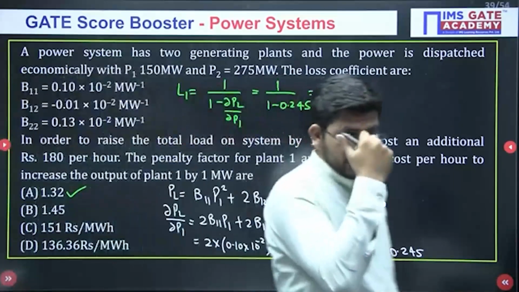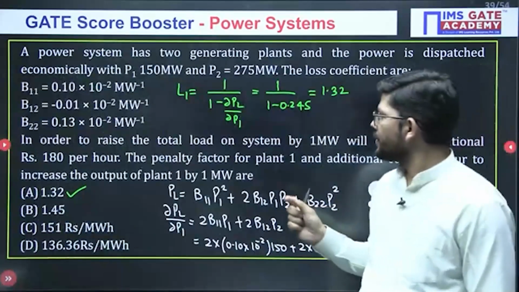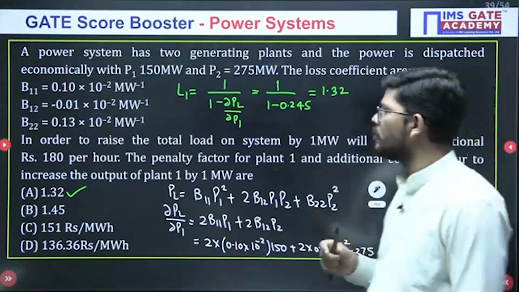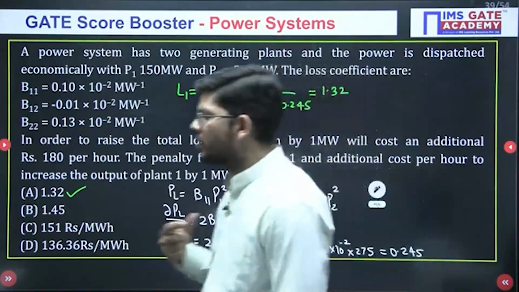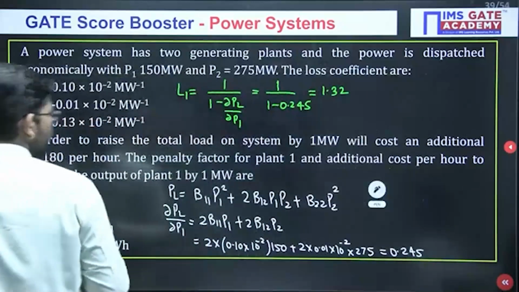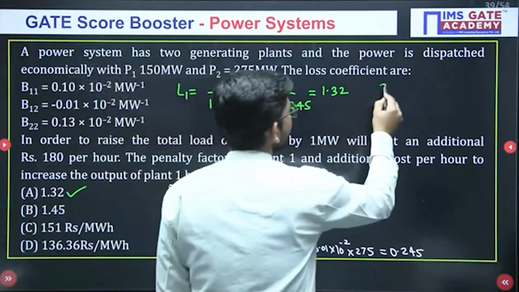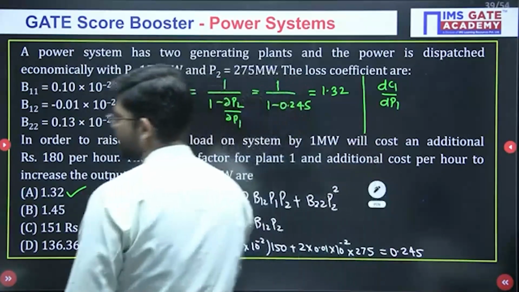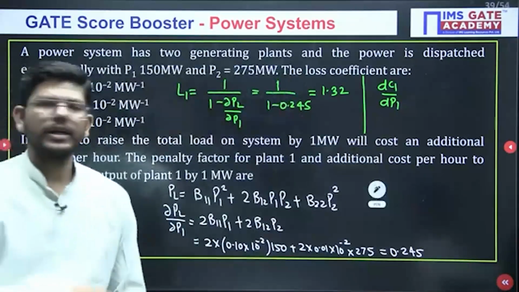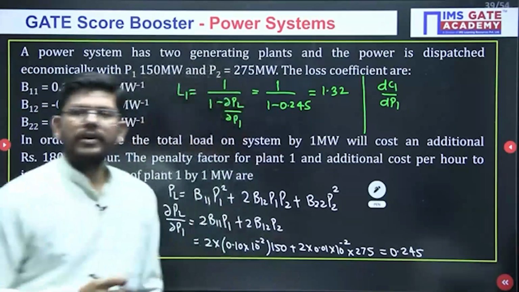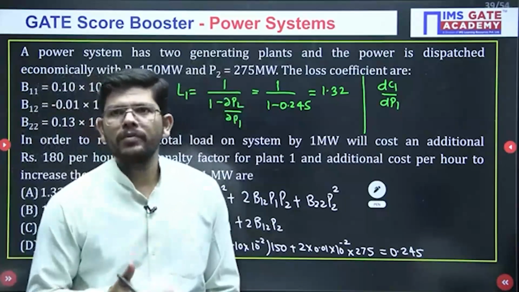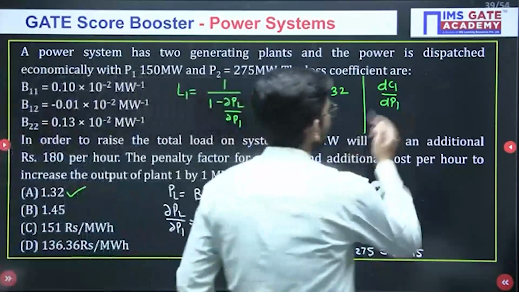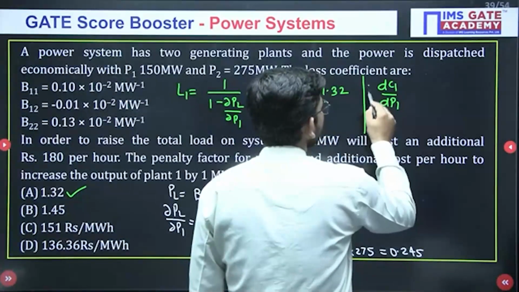Now, you have to calculate what will be additional cost per hour to increase the output of plant 1 by 1 megawatt, okay. That is, you have to calculate dC1/dP1, incremental cost, okay. So, whether we have to consider the losses or we don't, we have to consider the losses, isn't it? So, if you want to calculate this, you know that loss equation will be what?